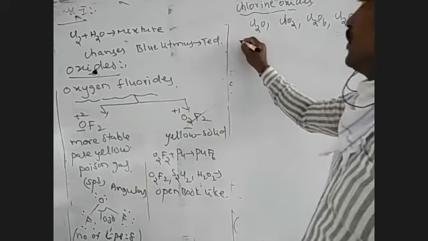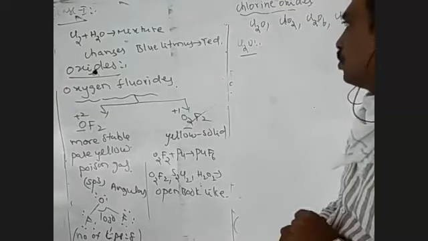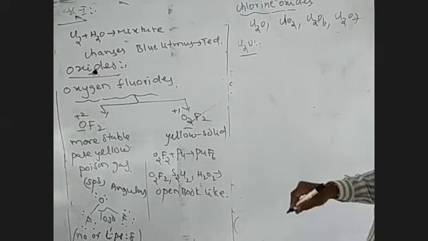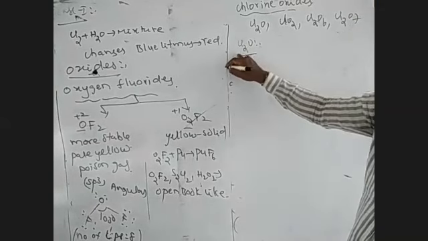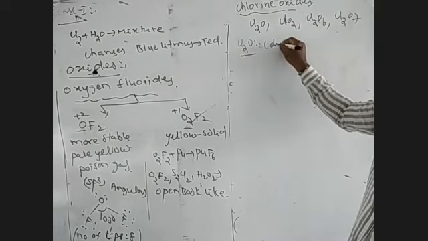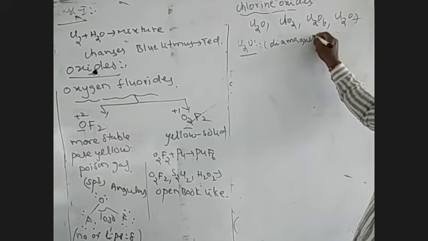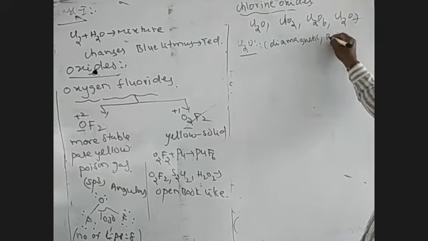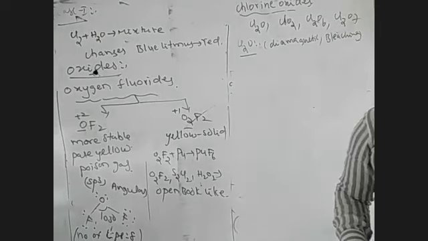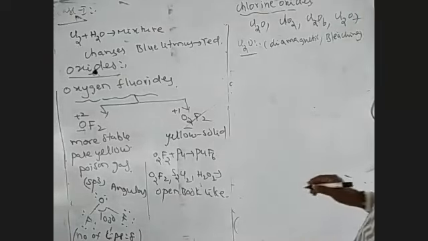In the first oxide, we have to take Cl2O. This is the chlorine monoxide. The chlorine monoxide: 2 into 17 is 34, plus 8 is 42, an even number. Cl2O is diamagnetic and also acts as a bleaching agent. It is diamagnetic and also has a bleaching property. Bleaching property means a colored compound changes into a colorless compound.